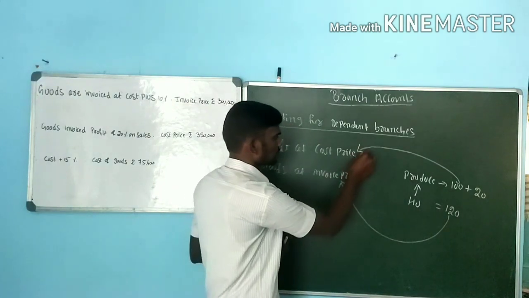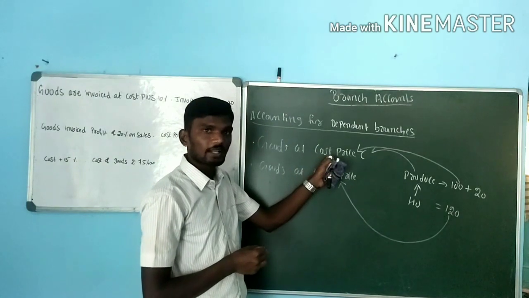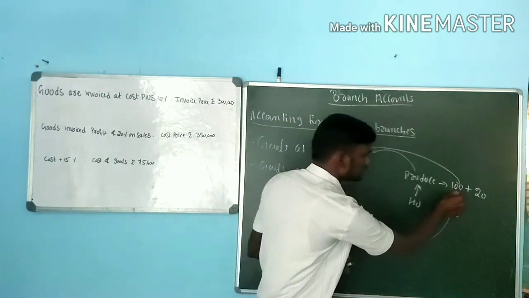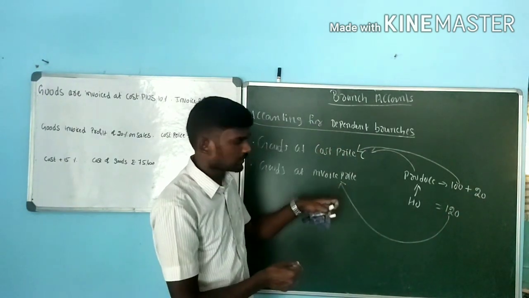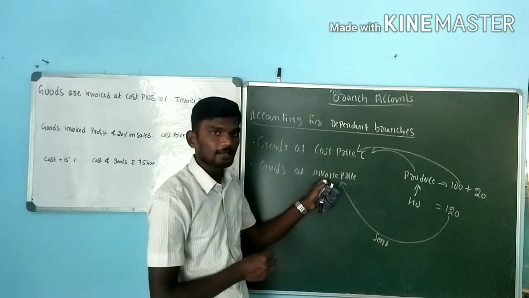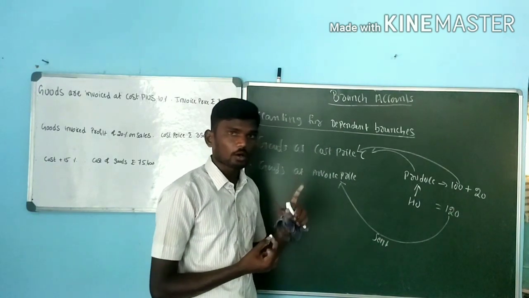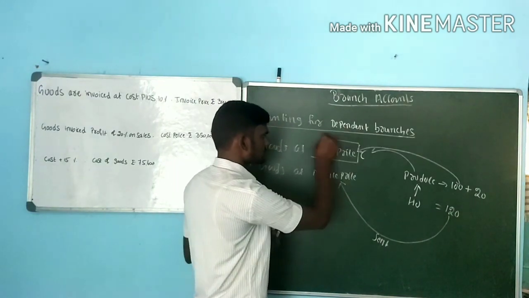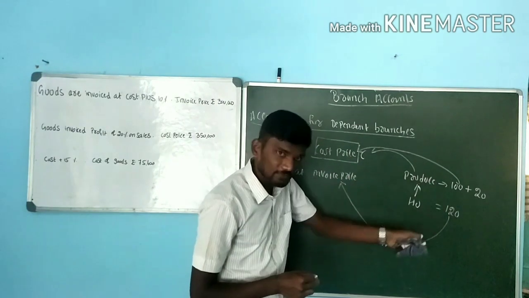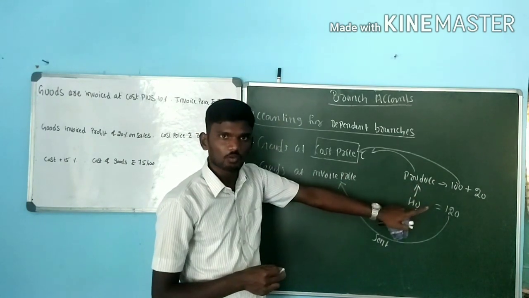Simple. Cost is nothing but they are sending the goods to the branch account without adding any kind of profit amount. Whereas when you come to invoice price, along with cost, they are going to add some kind of profit and send to branches. It is called goods we are sending at invoice price. But when it comes to books of account, we have to record almost all the transactions at cost price, not at invoice price. If they are sending at invoice price, we have to identify the profit amount, then subtract the profit amount.